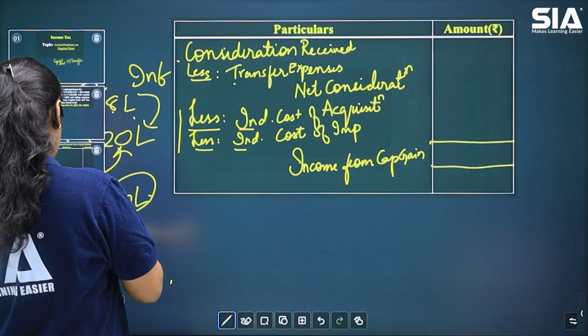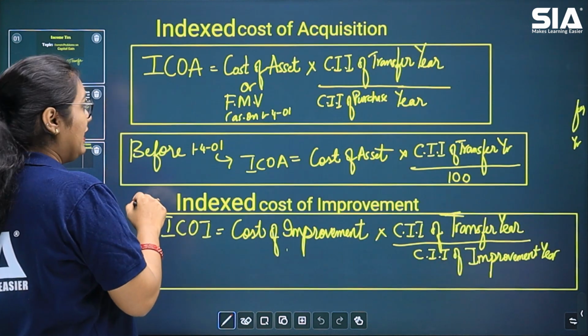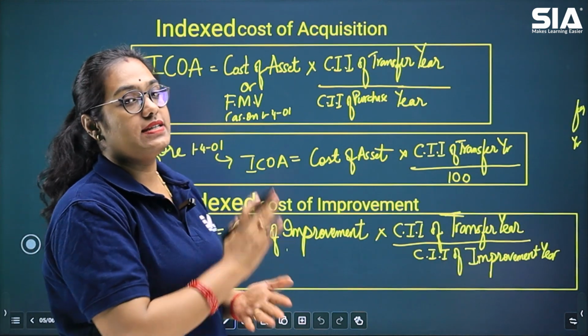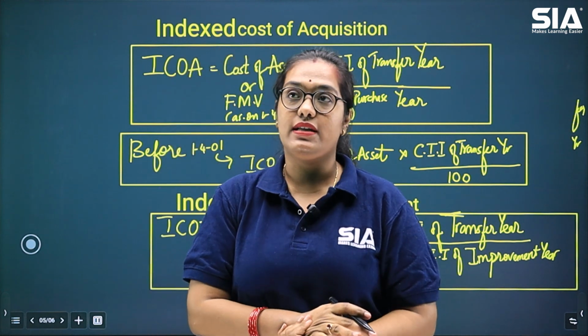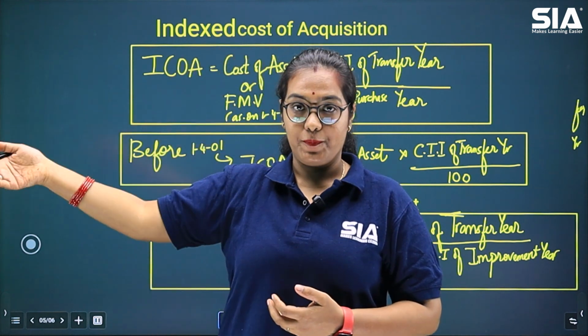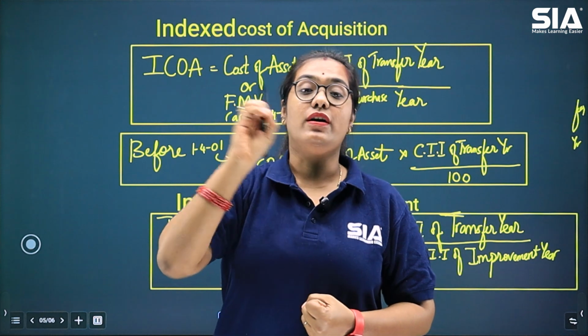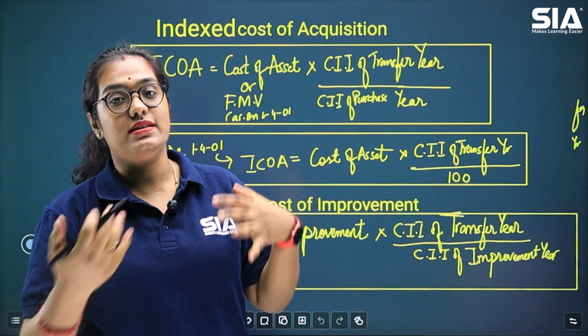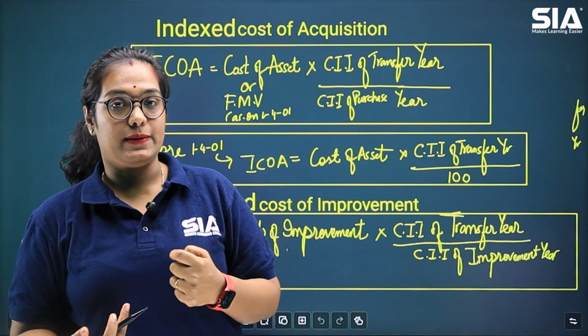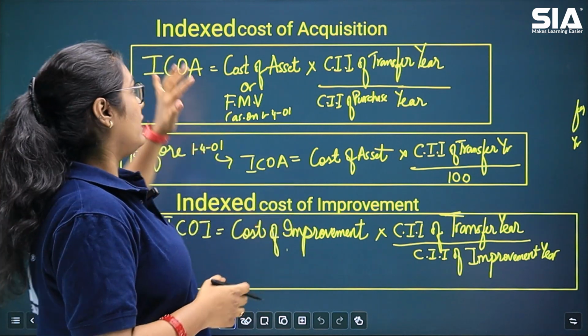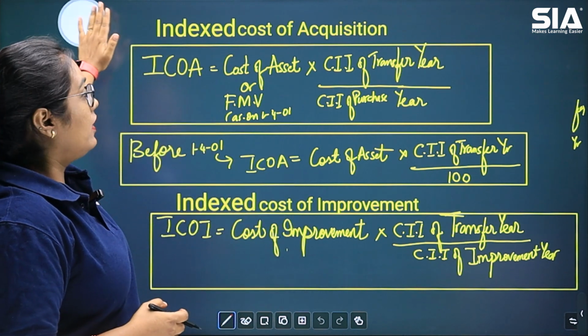Now, the meaning of indexed cost of acquisition is when I have purchased the asset. I purchased the asset, let's assume 10 years ago. Okay, that is the period of acquisition. I have acquired that asset or purchased that asset. In that case, there is something called indexed cost of acquisition. Now, what is the formula?